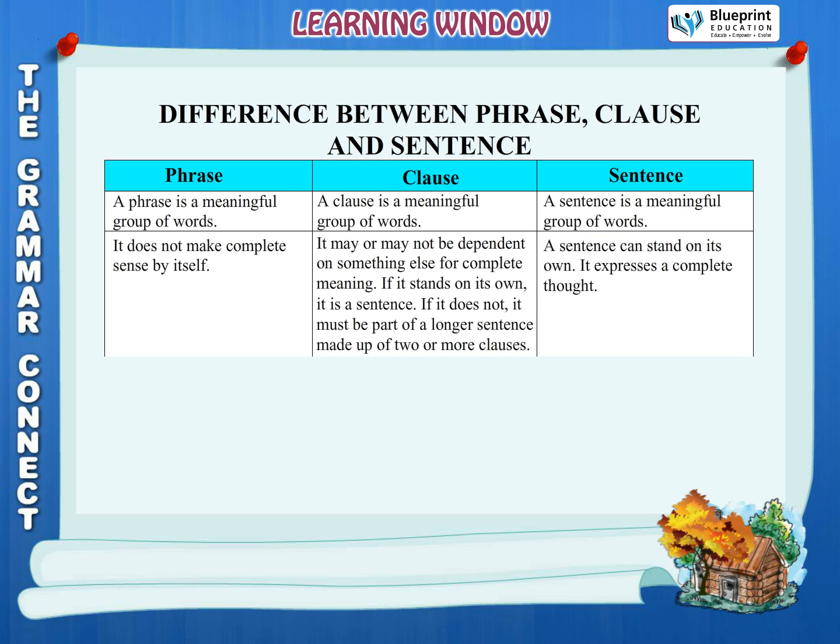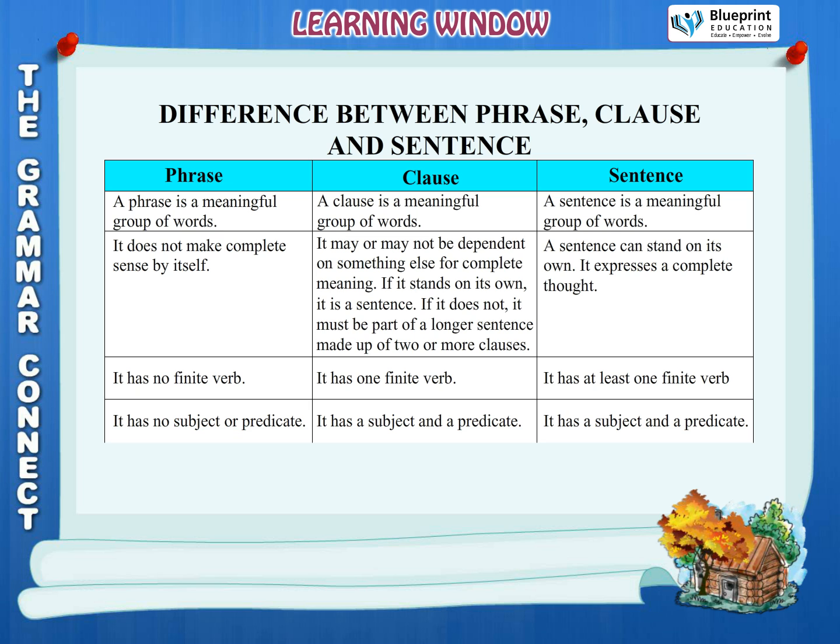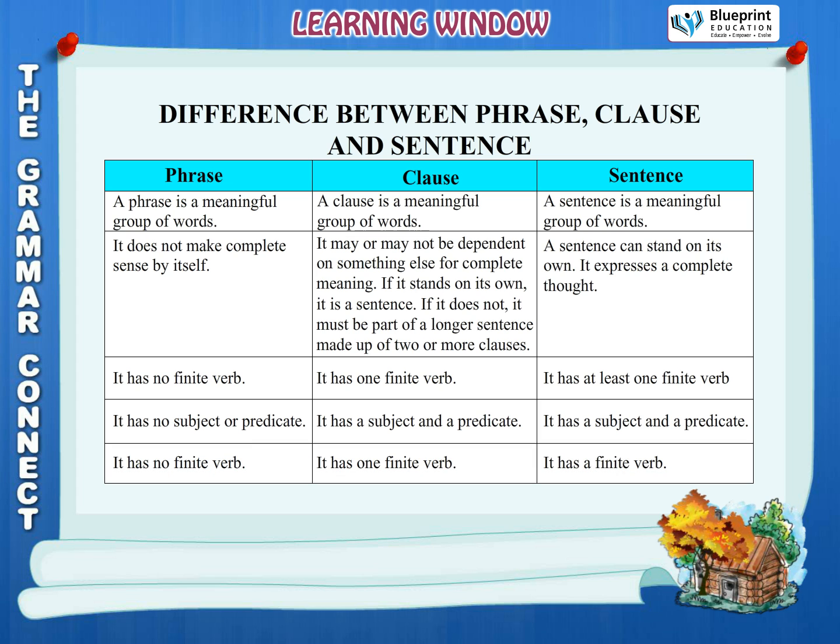A sentence can stand on its own. It expresses a complete thought. A phrase has no finite verb. A clause has one finite verb. A sentence has at least one finite verb. A phrase has no subject or predicate. A clause has a subject and a predicate. A sentence has a subject and a predicate.